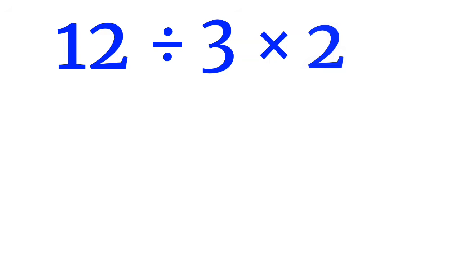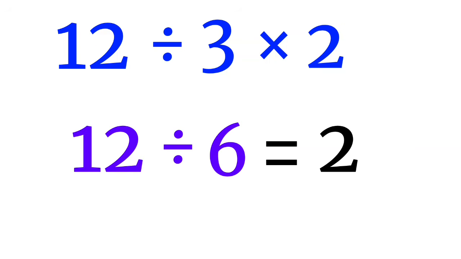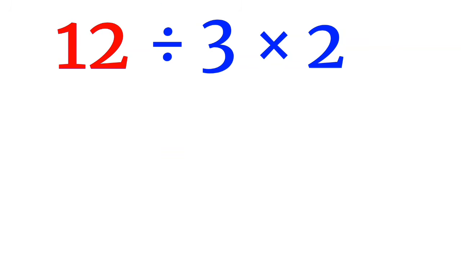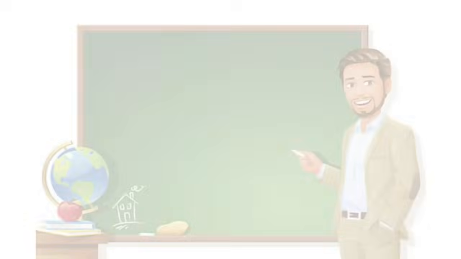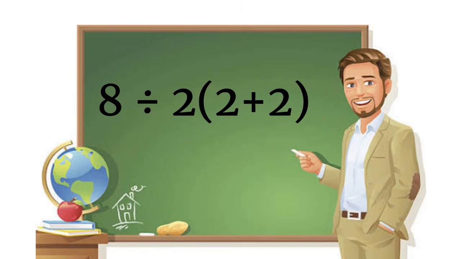Let's test it. 12 divided by 3 times 2. If you multiply first, you get 12 divided by 6, which equals 2. But following the actual rule, 12 divided by 3 equals 4. 4 times 2 equals 8. The correct answer is 8. Same principle, same mistake. And that's the trap hidden inside today's question. Now, when someone shows you 8 divided by 2(2 plus 2), you'll know exactly why people argue, exactly where the wrong answer comes from, and exactly how to avoid making the mistake yourself.